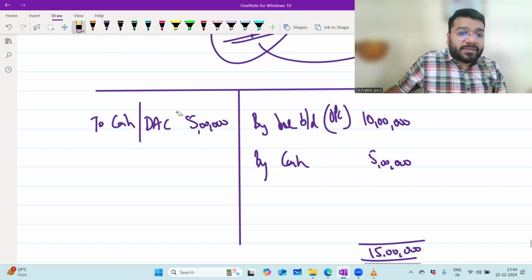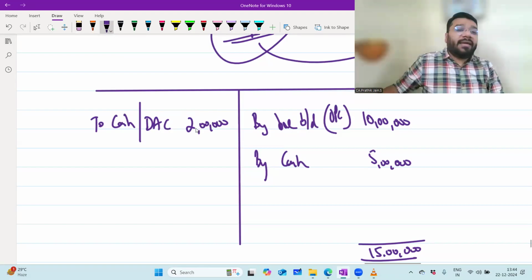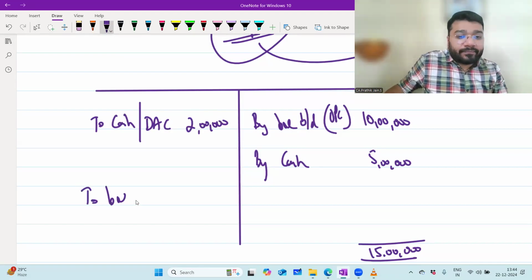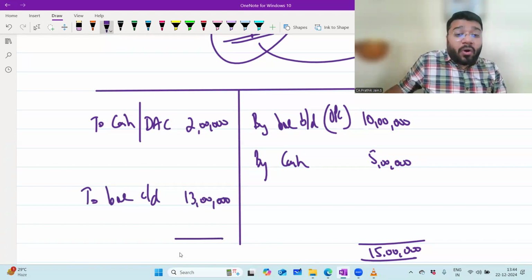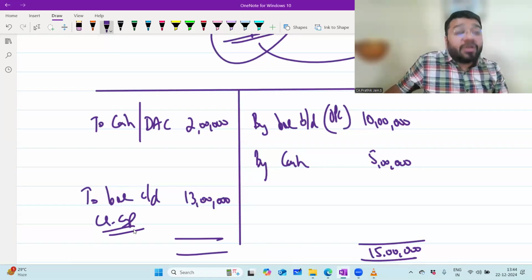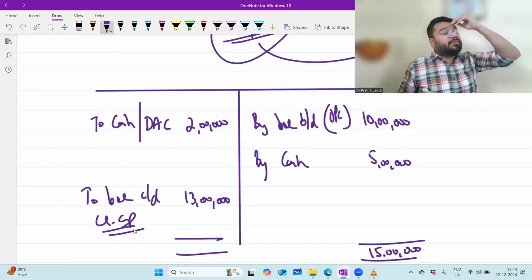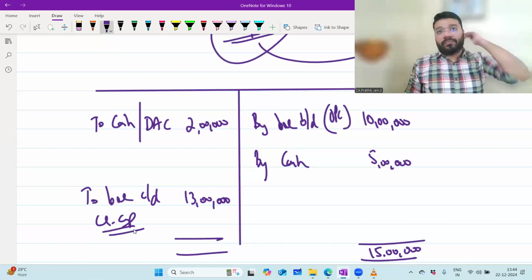Or let me make this 2 lakh. What is my balance carried down? 13 lakh rupees. And this balance carried down, if I call it closing capital, do you have any objection? No, sir.